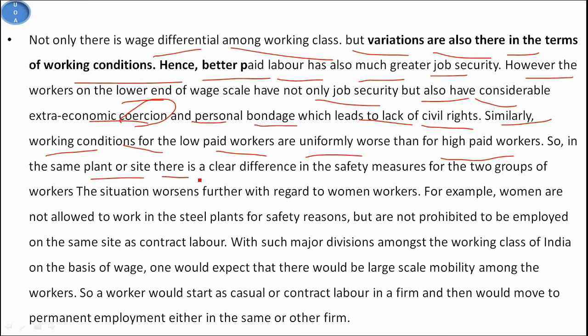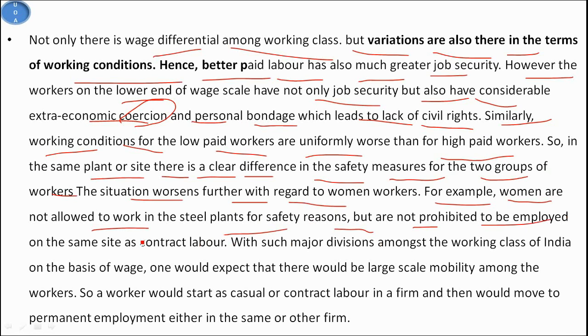So in the same plant or site, there is a clear difference in the safety measures for the two groups of workers. The situation worsens further with regard to women workers. For example, women are not allowed to work in the steel plant for safety reasons but are not prohibited from being employed on the same site as contract labor.